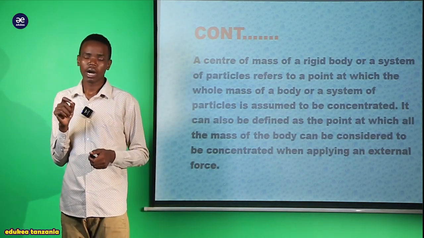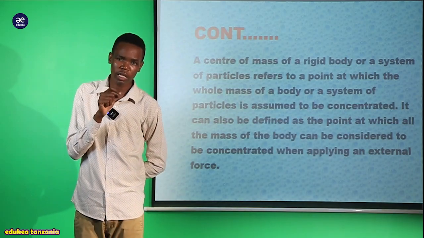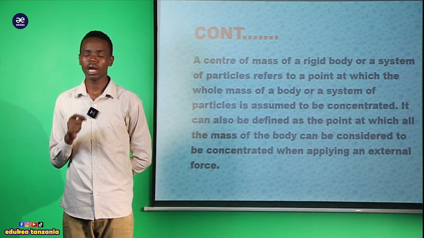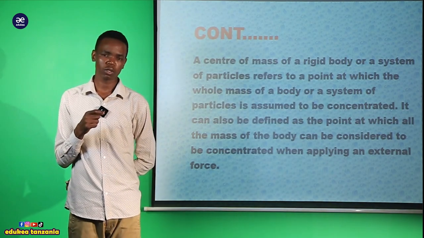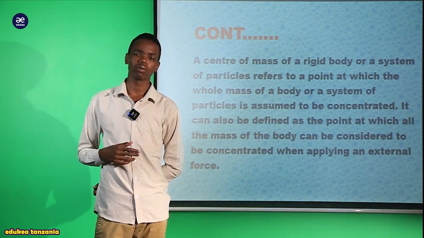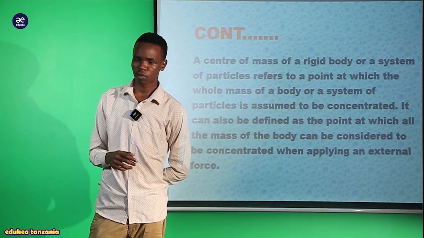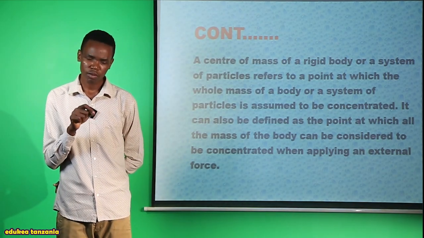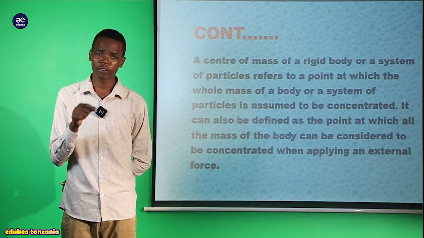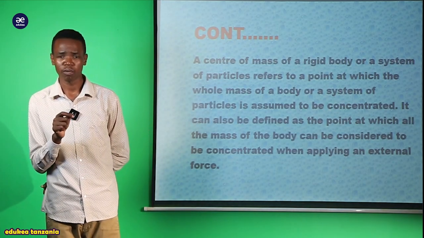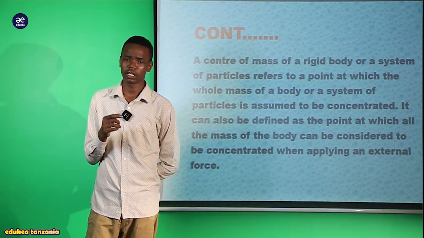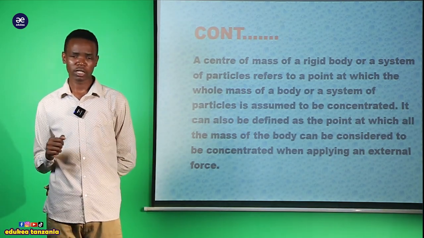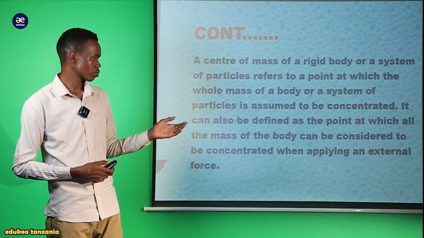Ile particle yako tunakuwa tunaassume kwamba inakuwa ipo kwenye center pale ambapo ile system tunakuwa tunaimagine imebini concentrated, imebini assumed. That is what we say about the center of a rigid body. It is where the object can rotate. It is the point where the fixed axis starts, or the point of the fixed axis, tunaita ni center of mass of a rigid body.